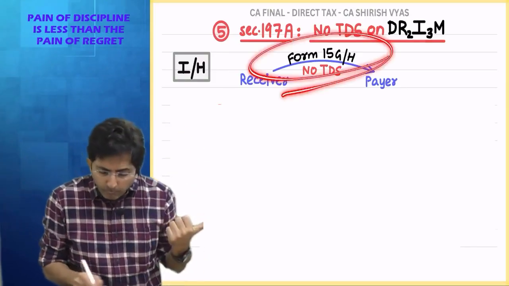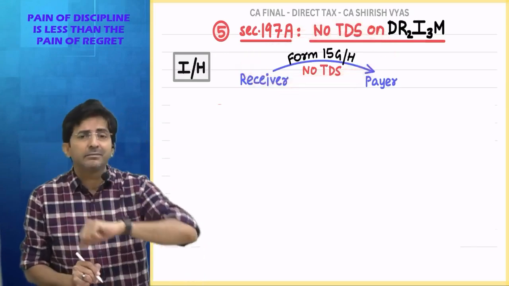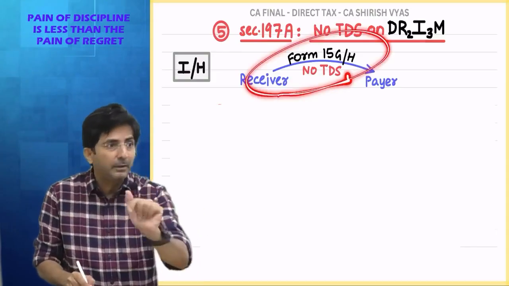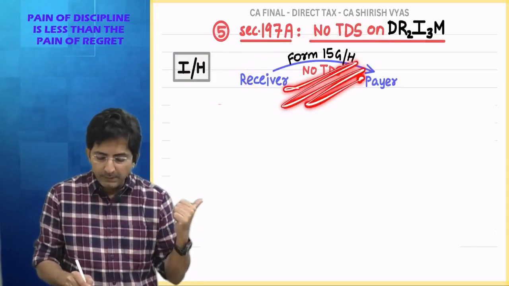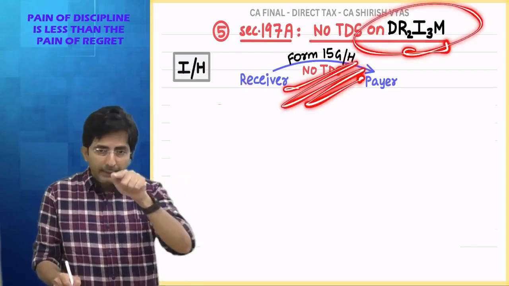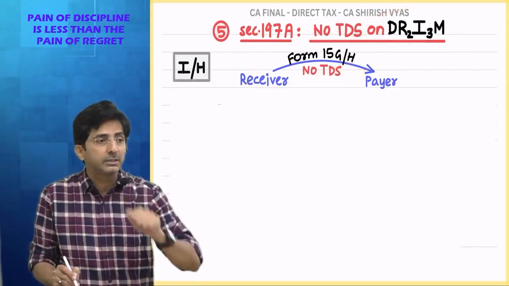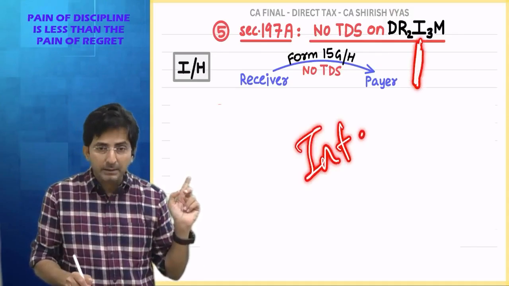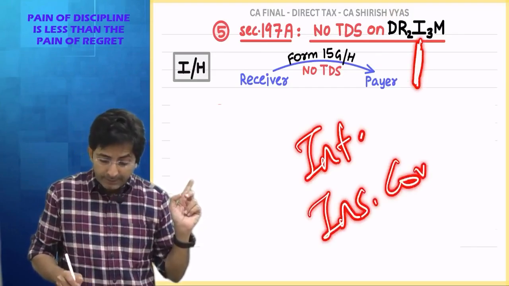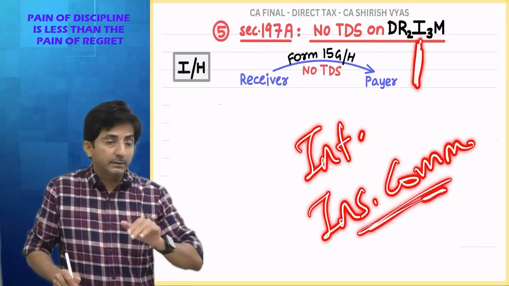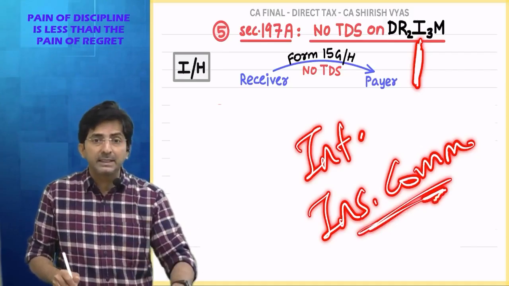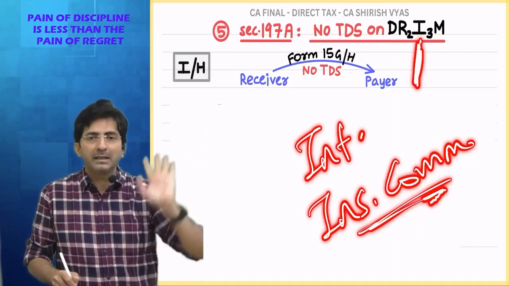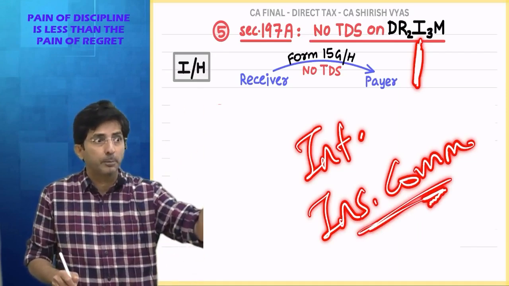And she cannot even fill form 15G. See, for estate agency commission, this form is not applicable. This rule of 15G is for which income? DREAM. In DREAM income, do we have estate agency commission? What was I? Tell me. Both the interest incomes. Insurance commission was there. If housewife is doing insurance agency, she can give form 15G to LIC or Birla Sun Life and she can say stop TDS, stop TDS.